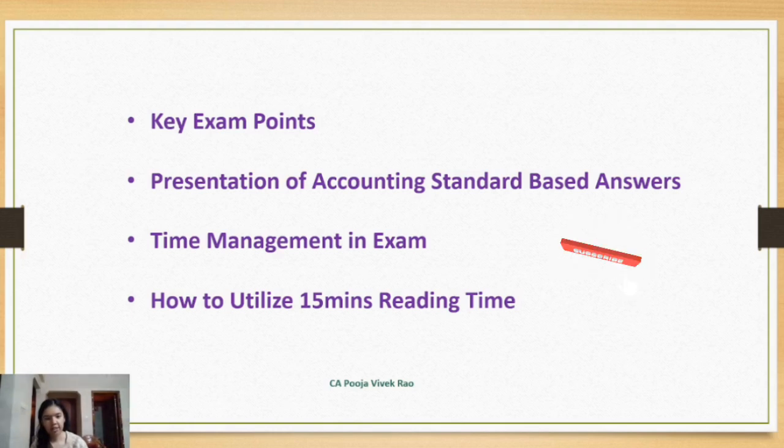Then next 5 minutes, in the descriptive part one choice will be there, right? So select the question which you will not be answering. So first you have to decide as to which question you want to answer. Then the last 5 minutes you have to decide the flow of the answer. So answer the question which you know the best first, and then answer the question which you know the second best, and so on. So this will create a good impression in the eyes of the examiner.